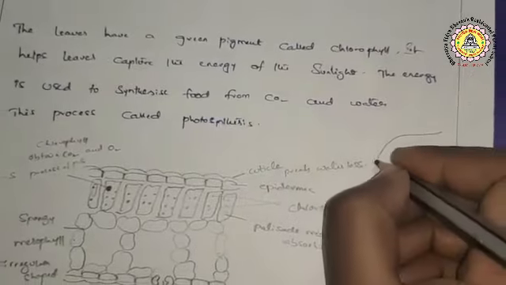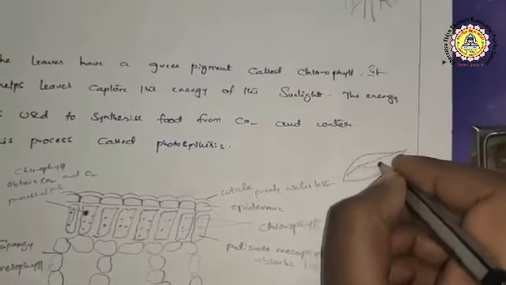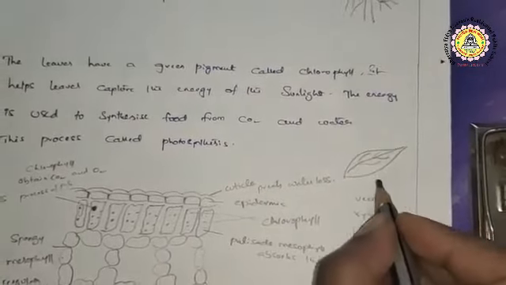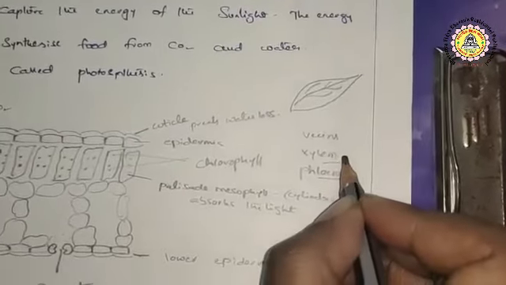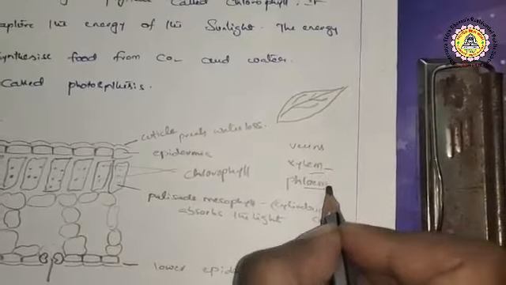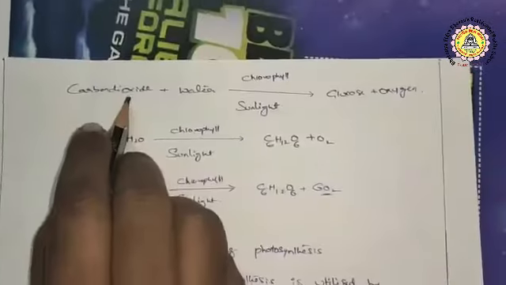In the leaf structure, these are the veins. This is called venation. In these veins, xylem and phloem both are present. Xylem transports the water and phloem transports the food.